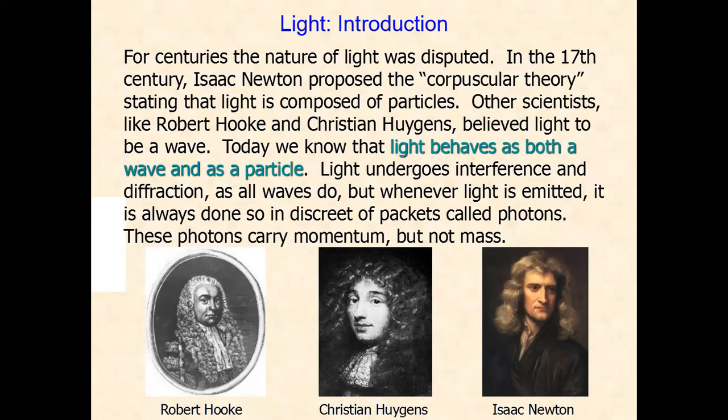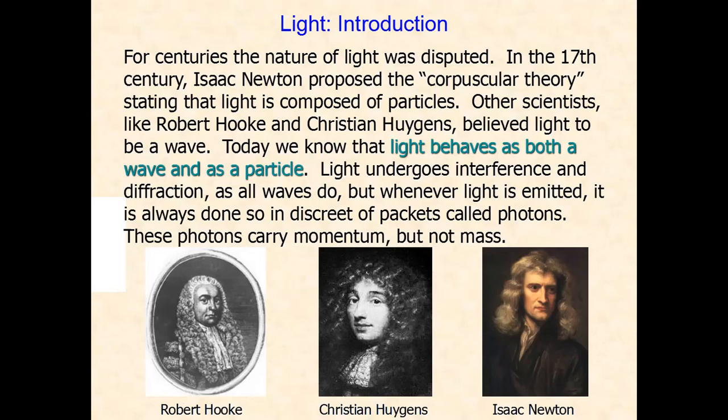In the 17th century, Sir Isaac Newton proposed the corpuscular theory, stating that light is composed of particles. Other scientists like Robert Hooke and Christian Huygens believed light to be a wave. Today we know that light behaves as both a wave and a particle.